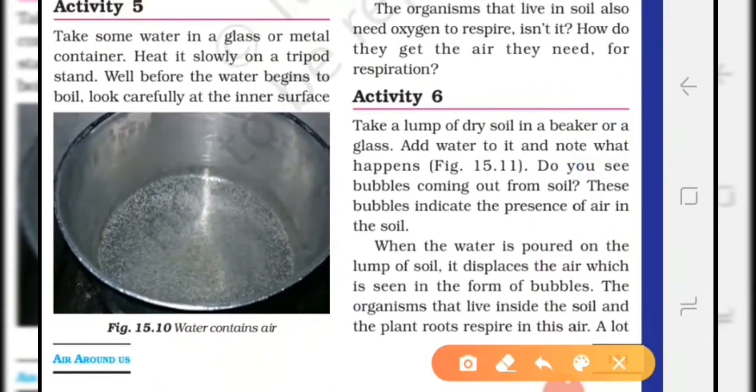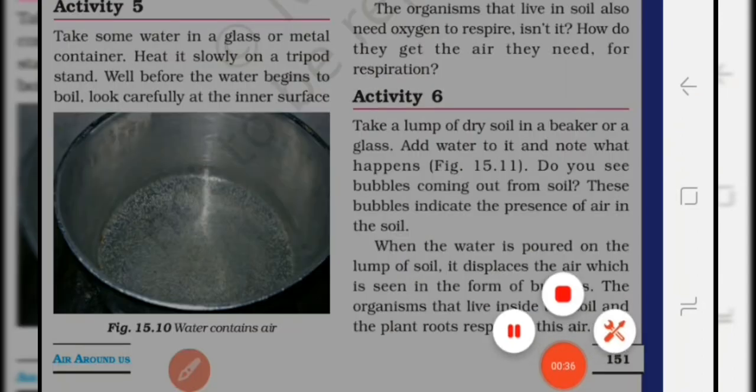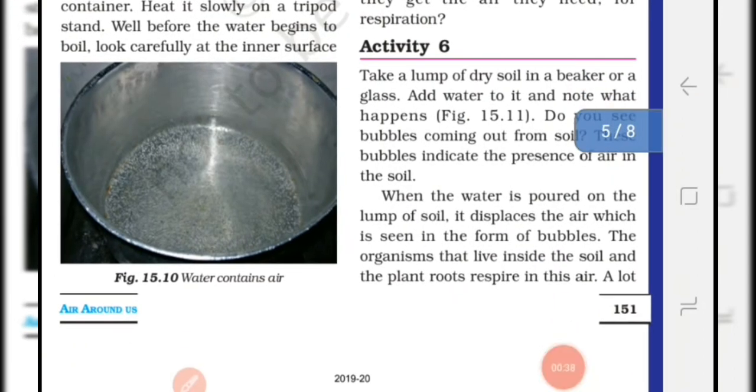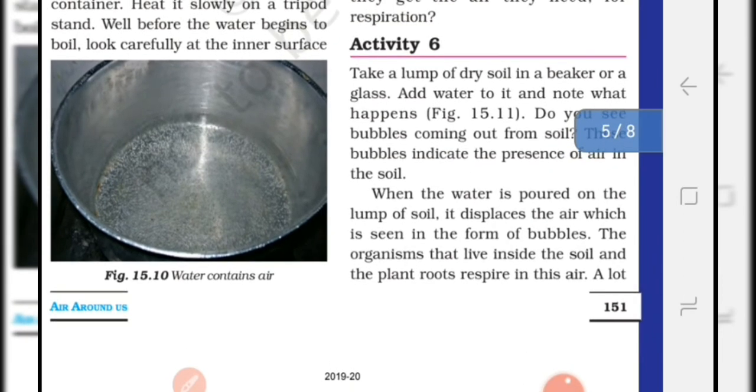In this activity you have to take a lump of dry soil in a beaker. Now you have to add water on the soil. Then you will observe that bubbles come out from the soil. So these bubbles indicate the presence of air in the soil. Students, when you pour water on the lump of dry soil, it goes into the spaces between the soil particles and air comes out of the soil in the form of bubbles. So the organisms which live in the soil use oxygen that is trapped in the soil.